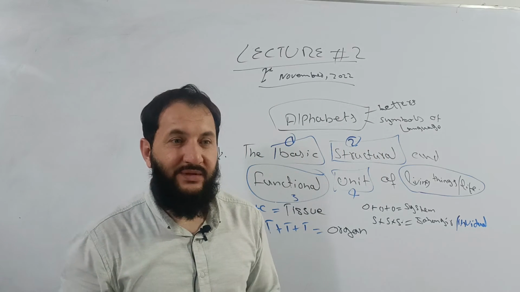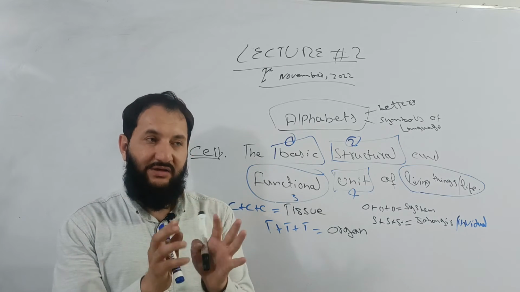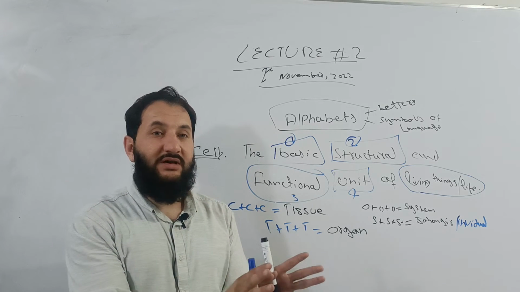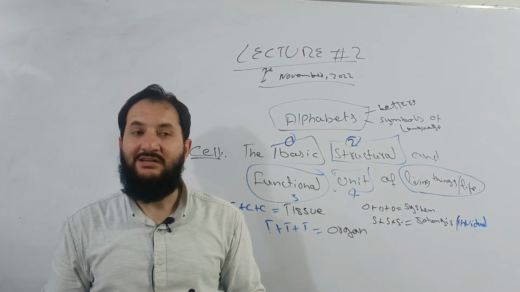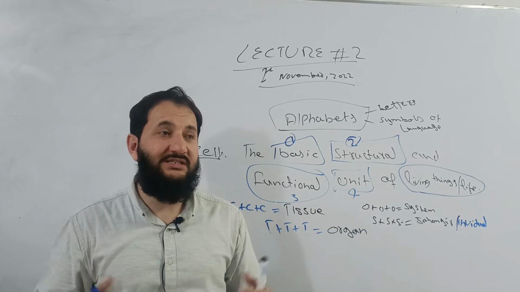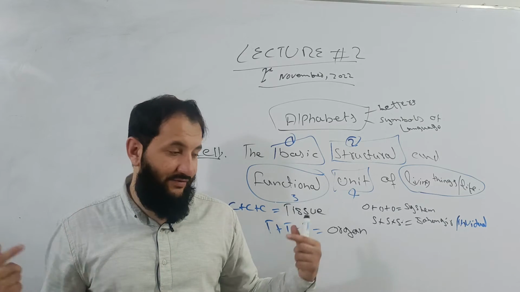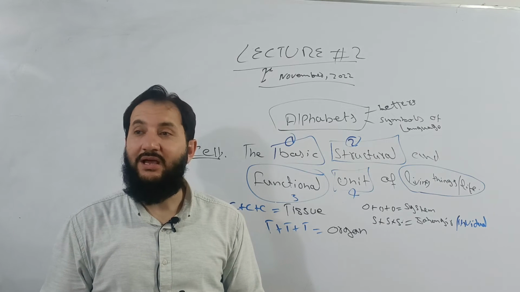Is it clear? Now listen. Cell is the basic structural and functional unit of a living organism. When different cells combine, they form tissue; different tissues, organs; different organs, system; different systems, individual; and when different individuals combine together, they make a population.